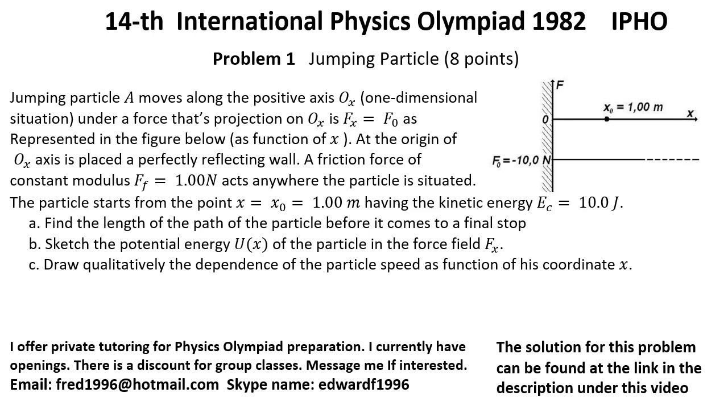At the origin of the OX axis is placed a perfectly reflecting wall. A friction force of constant modulus Ff equals 1.00 newtons acts anywhere the particle is situated. The particle starts from the point x equals x0 equals 1.00 meter having the kinetic energy EC equals 10.0 joules. Question A. Find the length of the path of the particle before it comes to a final stop.